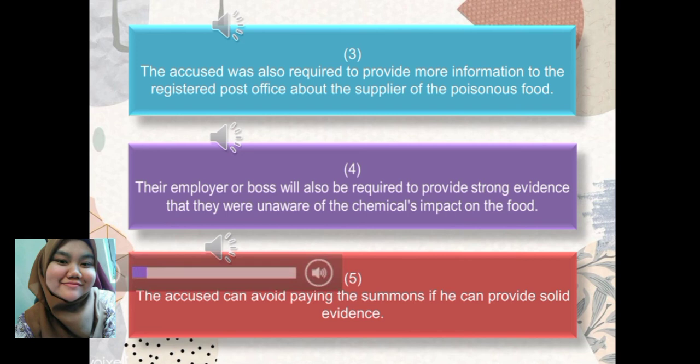Number 5. The accused can avoid paying the summons if he can provide solid evidence. If the accused who sells food as an agent makes a false statement about the contaminated food, he will be fined 10,000 ringgit on the first charge, then 20,000 ringgit on the second charge or on the second subsection, unless the accused provides evidence that he is not guilty of distributing the poisonous food.